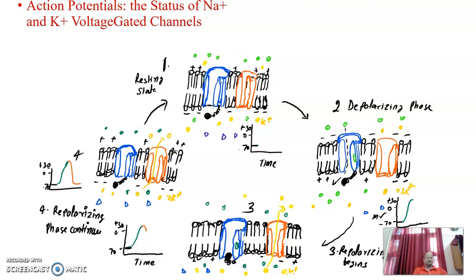The charge builds up along the surface of the membrane. The outward flow of potassium eventually restores the resting membrane potential. Sodium channel activation gates are closed, and the inactivation gate opens and returns to the resting membrane potential. This is how these membrane channels work, and this is how the action potential takes place.